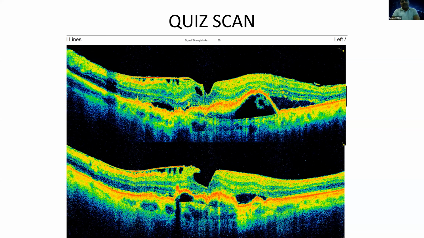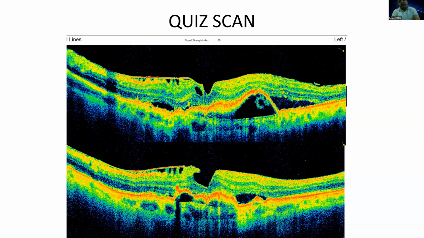Yes. So one thing I would like to say is whenever you evaluate, you make a pattern to evaluate. You see pre-retinal space, there is an epiretinal membrane. Then you see an overall retinal profile. You see there is a pigment epithelial detachment, and there is a fluid below the retinal pigment epithelium, which has some tissue, which indicates that there might be a CNVM below. And then you come to the foveal profile.